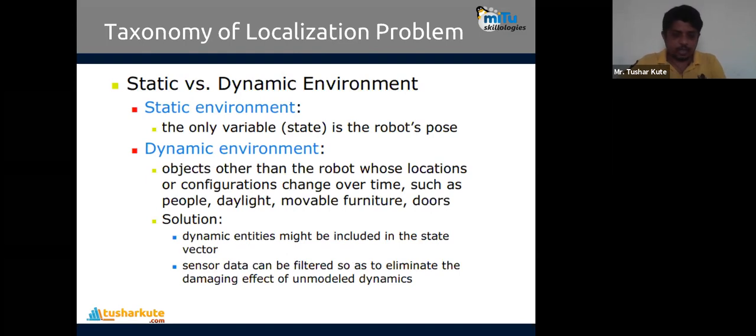What are the possibilities there? It is just like the exception handling mechanism in programming languages, which already knows what sort of exceptions are possible in the program. Based on that, we are going to have a dynamic environment. Those possibilities, the dynamic entities, are included in the state vector, and then sensor data can be filtered to eliminate the damaging effect of model dynamics.